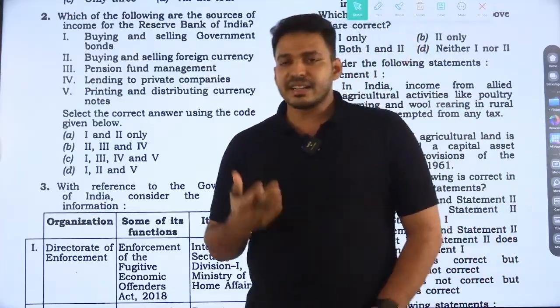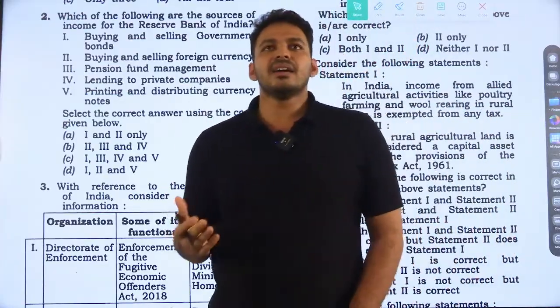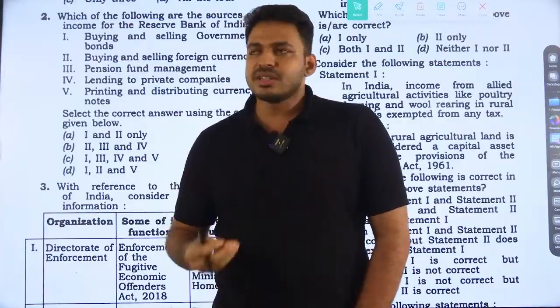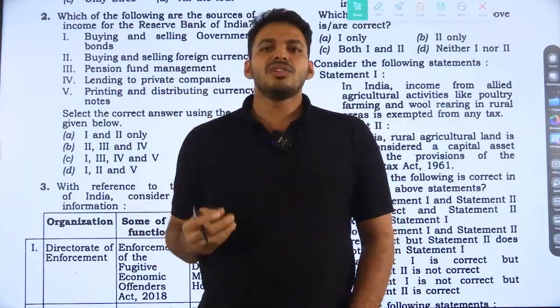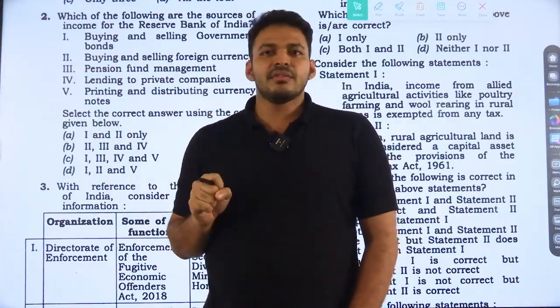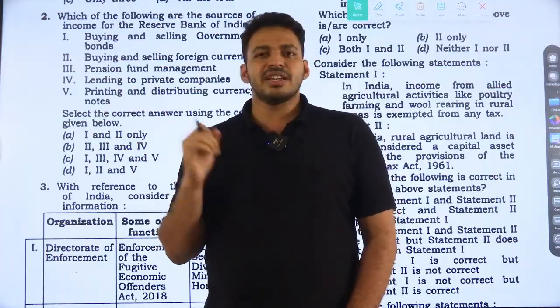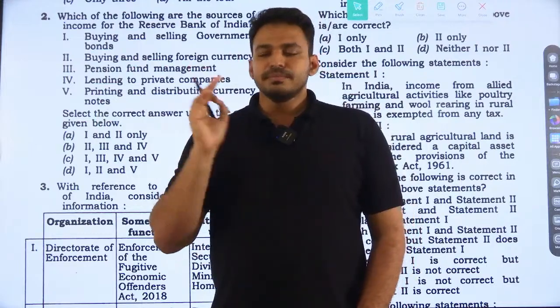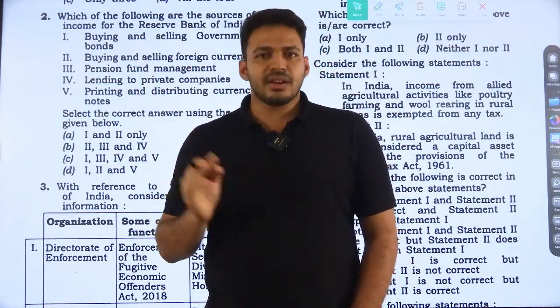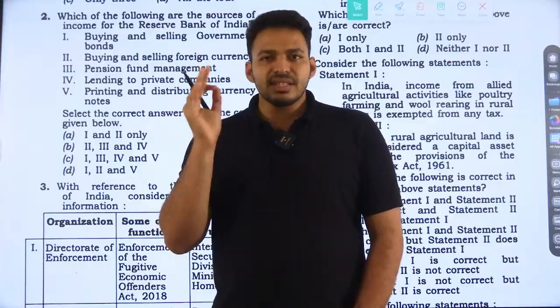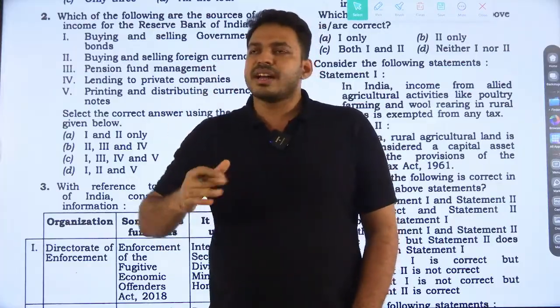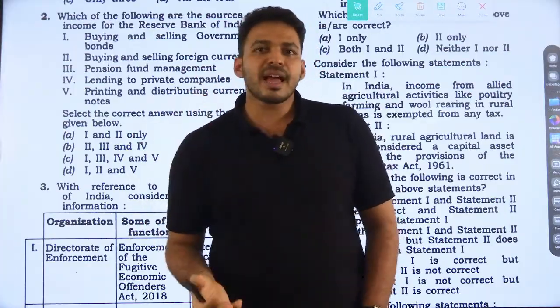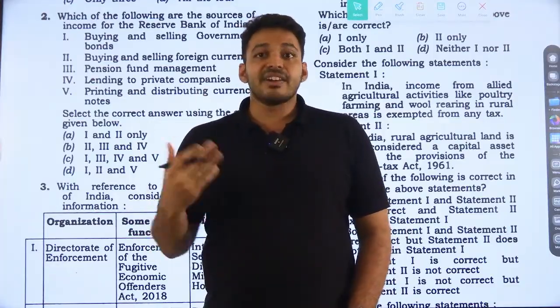As you know, the Reserve Bank is not like a common bank. A common bank gives loans and gets interest from private players and individuals, and that interest is the revenue for normal banks. This mechanism is not there for the Reserve Bank because the Reserve Bank is the bankers' bank, the government's bank.